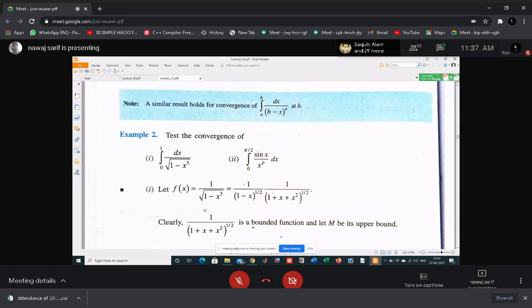The formula for a cube minus b cube is a minus b times a square plus ab plus b square. So this is 1 minus x into 1 plus x plus x square. Now just separate 1 minus x and 1 plus x plus x square. So this is 1 minus x to the power 1 by 2, and this is 1 plus x plus x square to the power 1 by 2.